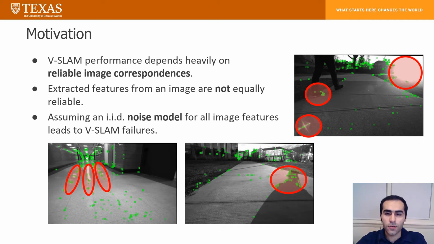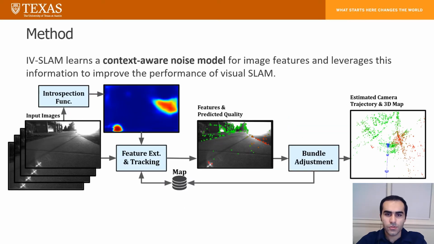Features extracted from low contrast regions of the image exhibit wider error distributions than features from sharp corners. Due to this assumption, VSLAM algorithms are prone to catastrophic failures when sensed images include challenging conditions such as specular reflections, lens flare, or shadows of dynamic objects. To address this shortcoming, we introduce IVSLAM.